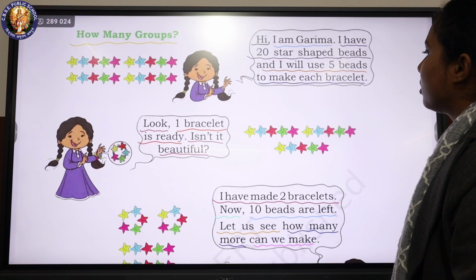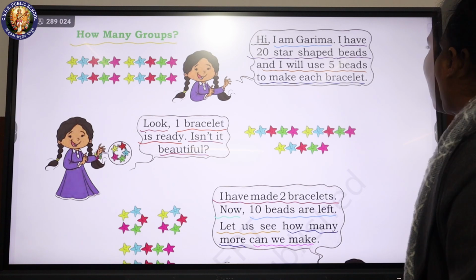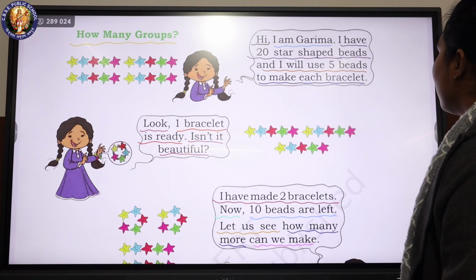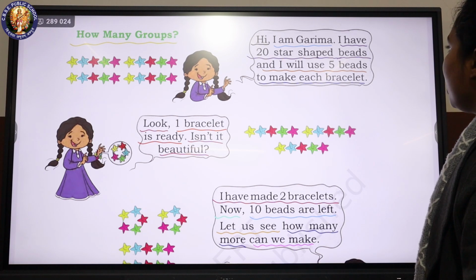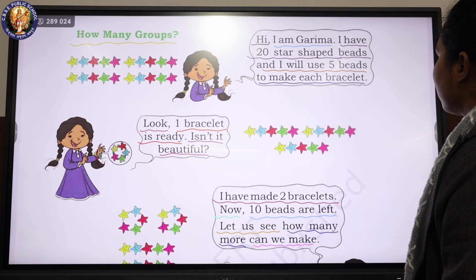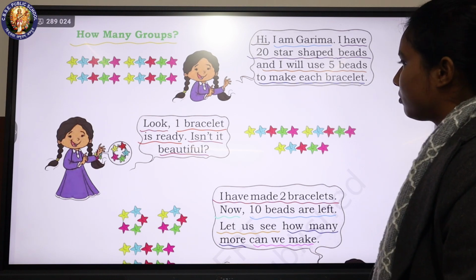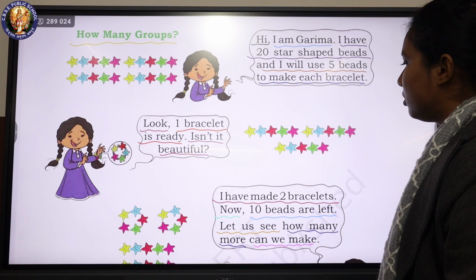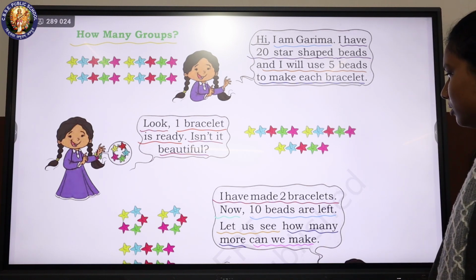How many groups? Hi, I am Garima. I have 20 star-shaped beads and I will use 5 beads to make each bracelet. Look, one bracelet is ready. Isn't it beautiful? I have made 2 bracelets.